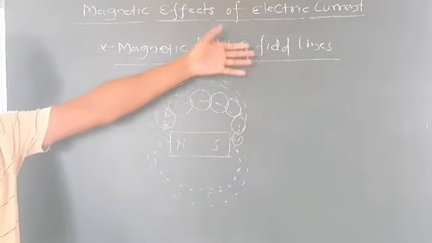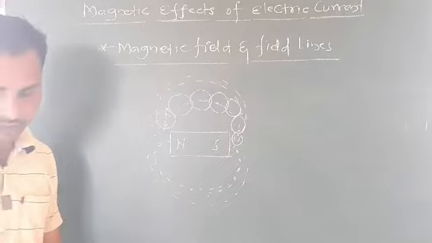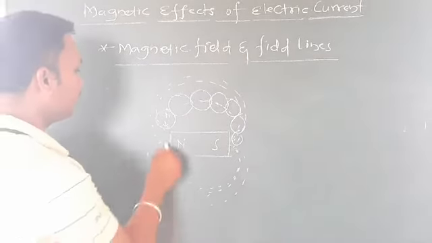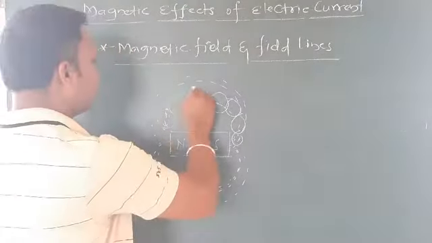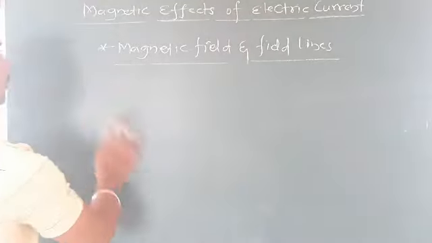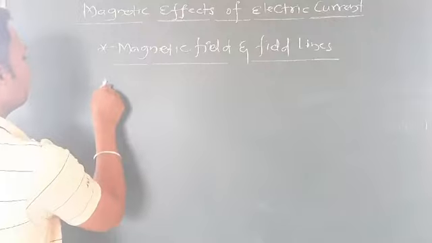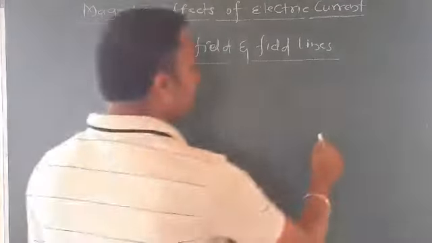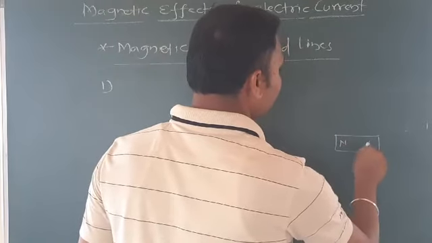Now what are the properties or characteristics of these field lines? Just watch here, I'll write them one by one. What are the characteristics of the field lines? First, if you have a bar magnet, this is north, this is south.